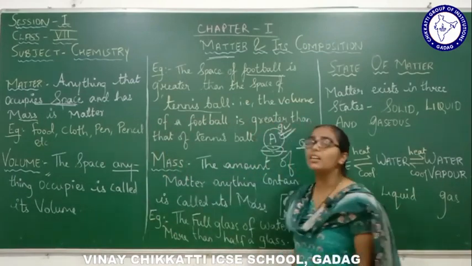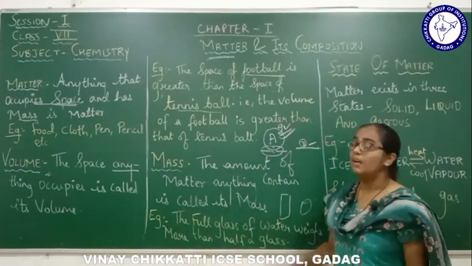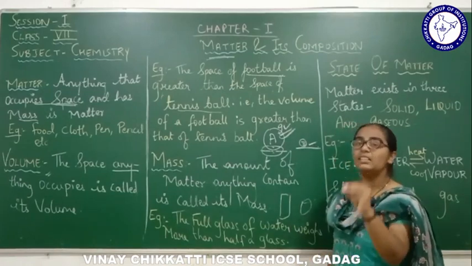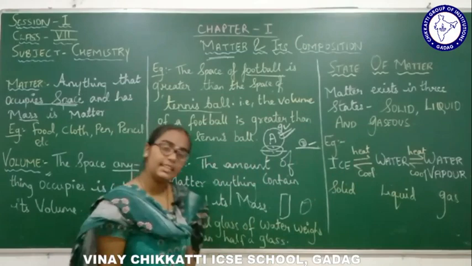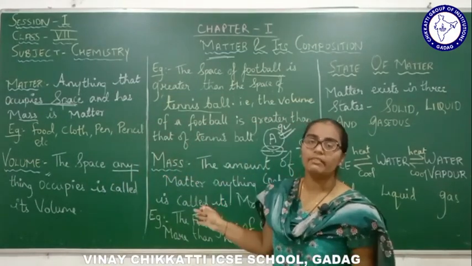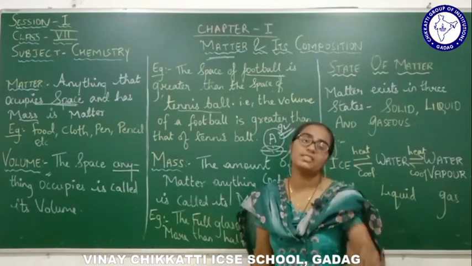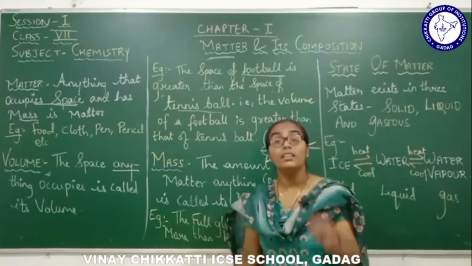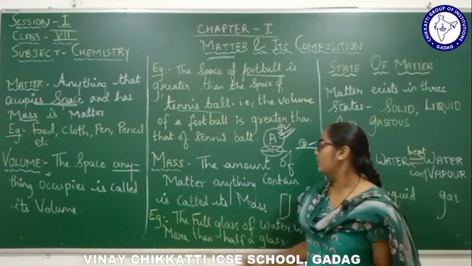Then the third terminology was mass. Now what was mass? Mass is nothing but the amount of matter present within a substance, the amount of matter that anything contains. In simple language, the amount of matter that any substance contains is called mass. I repeat once again, the amount of matter that any substance contains is called mass.